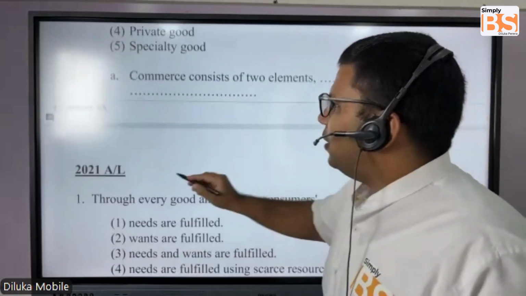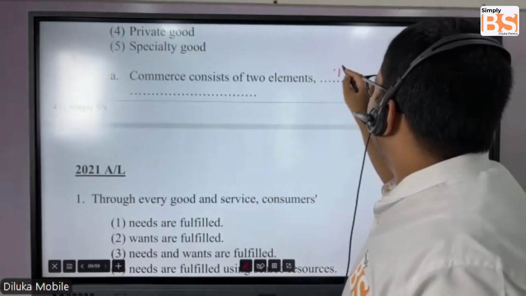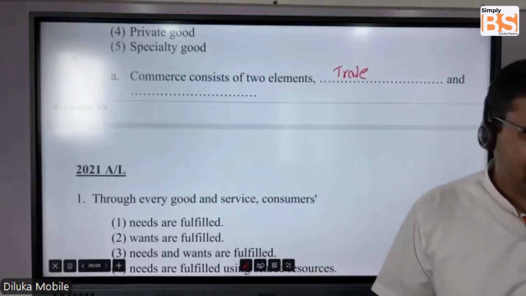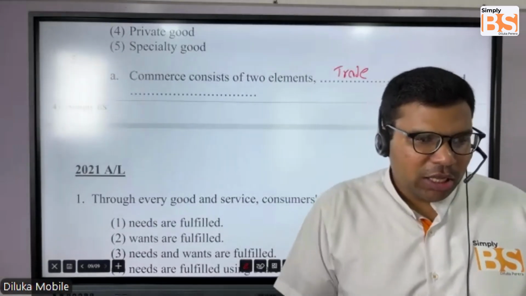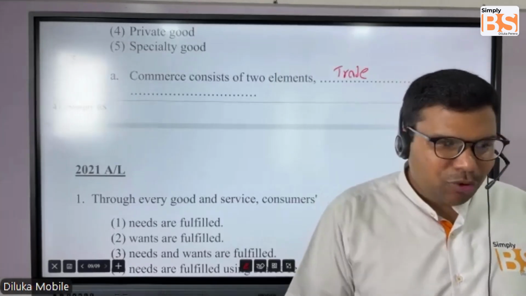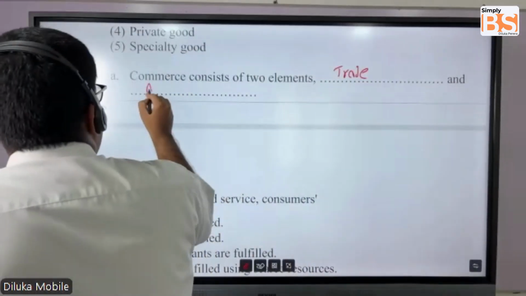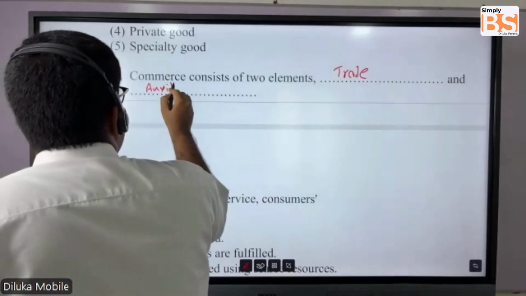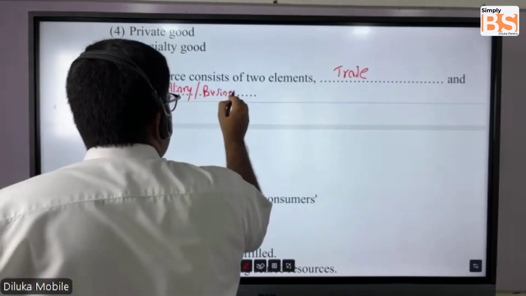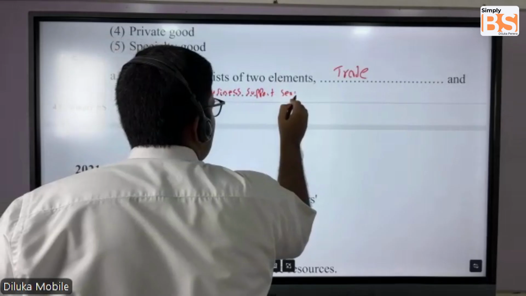Trade is one part, and then there's another part: your business support services. Auxiliary, or else you can write business support services.